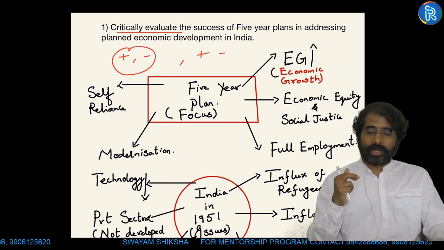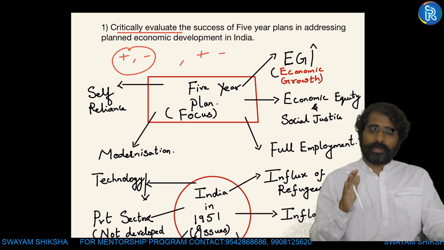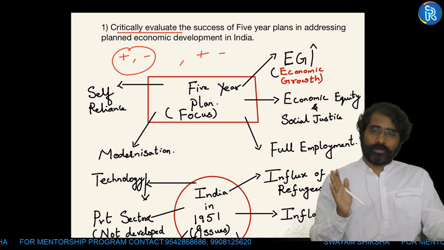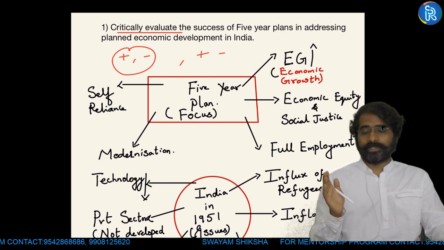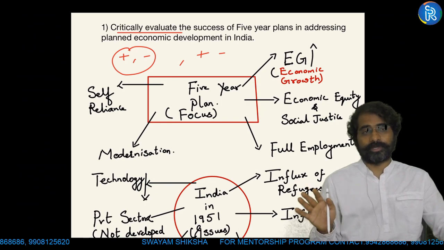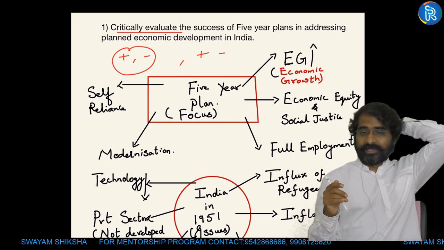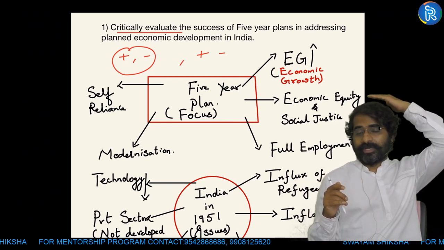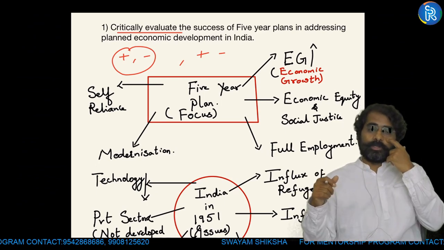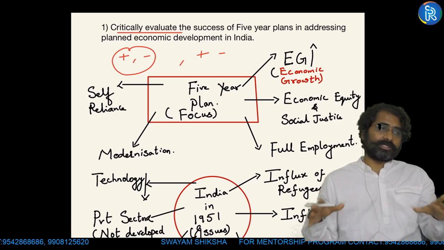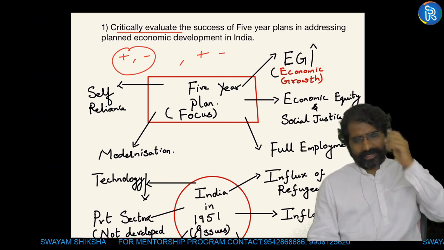So the conclusion here I will come up with is something like: inflation targeting alone will not handle inflation. There should be proper coordination between the government's fiscal policy and RBI's monetary policy. Or I can say, unless and until there is tandem between RBI's monetary policy and the government's fiscal policy, inflation targeting may not be efficient enough. So I'm trying to bring in a balance between both if you want to make inflation targeting successful. This is how you try to bring in a balanced conclusion even for a critically analyzed question.